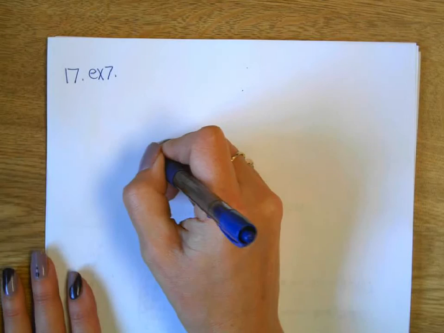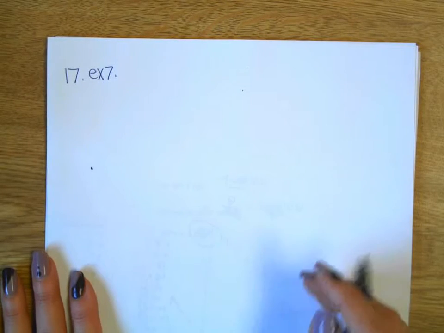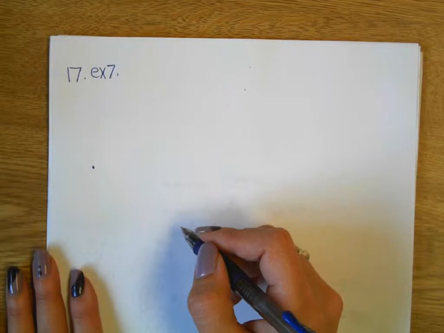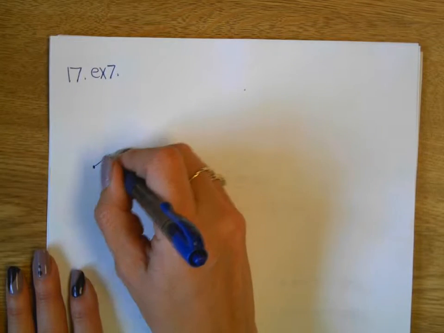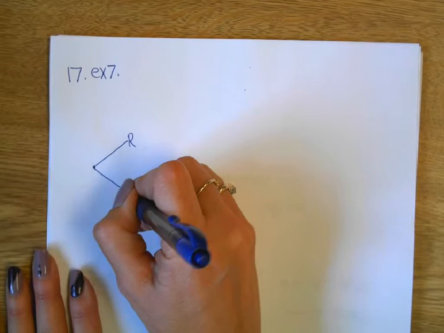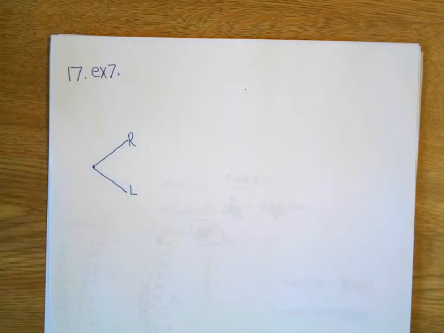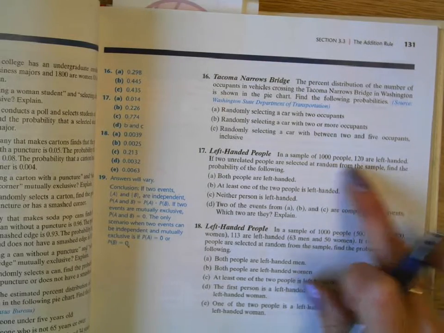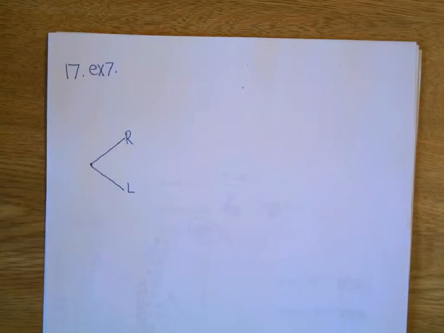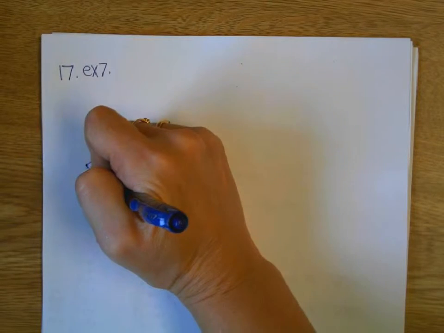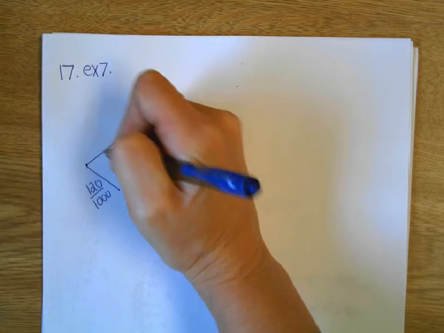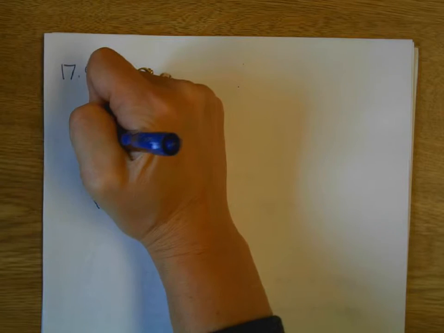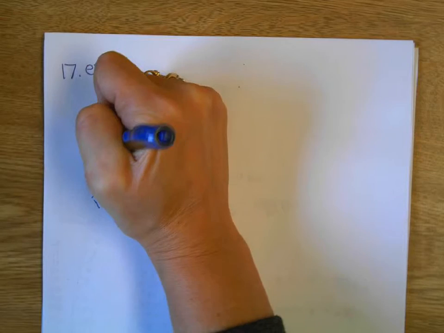So let's take 59 seconds to make the tree diagram. Pick your first person. What are you going to look at? Right-handed or left-handed? Let's see what those probabilities were. 120 out of 1,000 are left-handed. So how does that help you get the right-handed people? Subtract from 1,000, that leaves us with 880 out of 1,000.